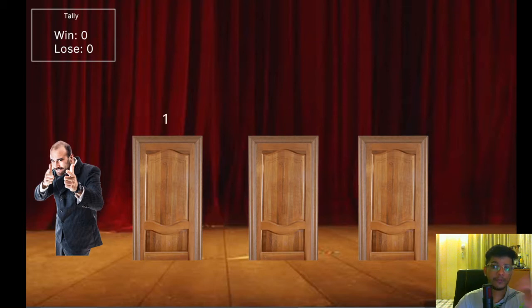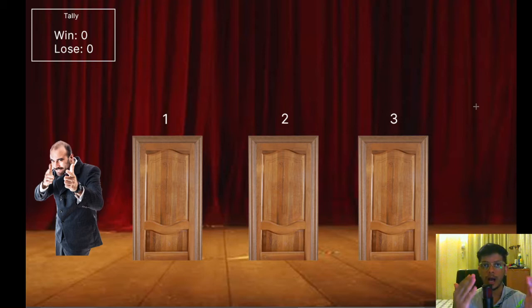Okay, so before we get started with the simulation, I've numbered these three doors, right? But I'd like to make clear that the order here does not have any bearing whatsoever. The order does not matter, but for the convenience of the simulation, so that we can see how things unfold, I have numbered these doors. The main idea behind this game show is that behind one of these three doors there is a brand new car, and behind the other two doors there is nothing. Basically you win nothing, right?